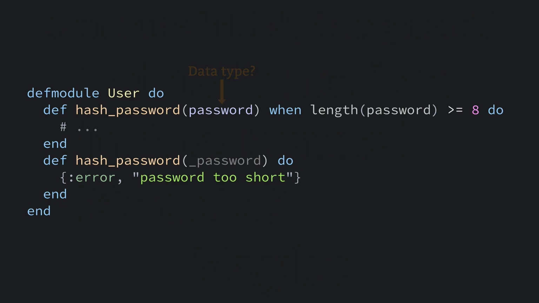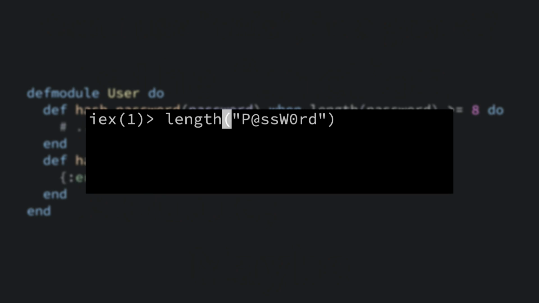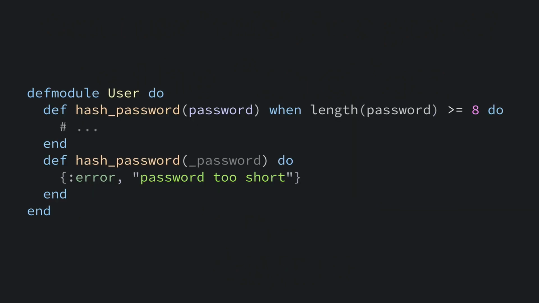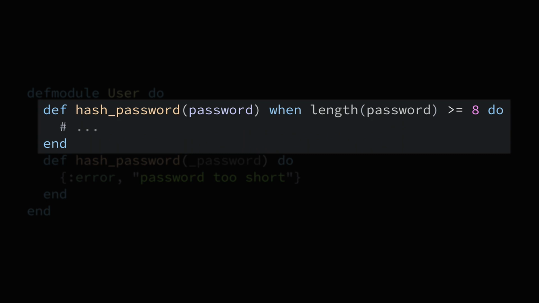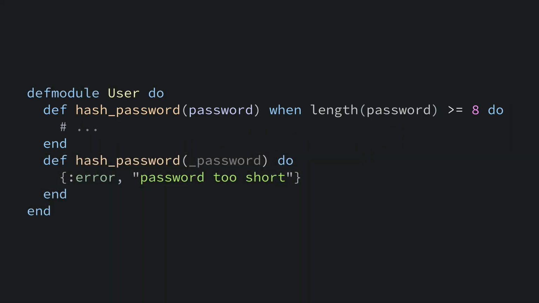What data type would you expect the password parameter to be? Probably a string, right? Okay, but the length function doesn't work on strings, it works on lists. If you call the length function on a string, you'll typically get an error thrown, but that's not what happens in guards. If a guard throws an error, the guard will simply fail, essentially swallowing the error, and in this example, the next function clause would get called. Basically, the first function clause here would never actually work, but it would compile. So as you can see, you'll need to pay close attention to how you implement guards.